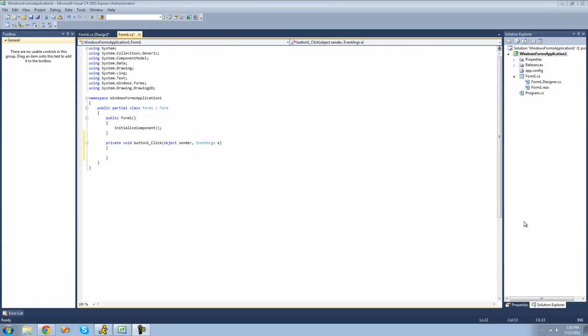Hey guys, welcome to the 35th C# tutorial that I'm making for the new Boston. And in this tutorial, I'm going to be showing you some more variable types we haven't looked at yet.